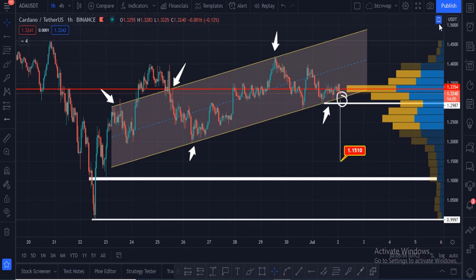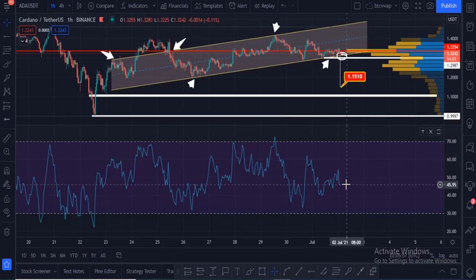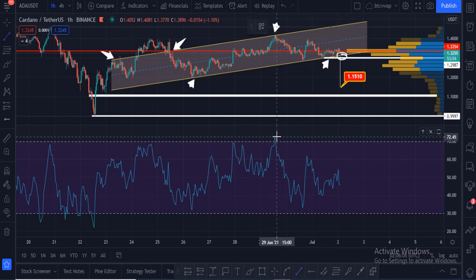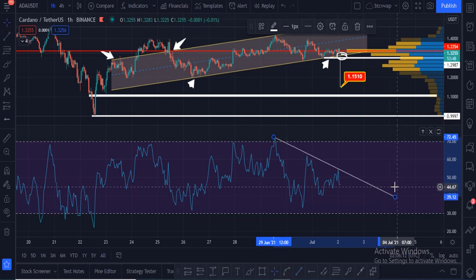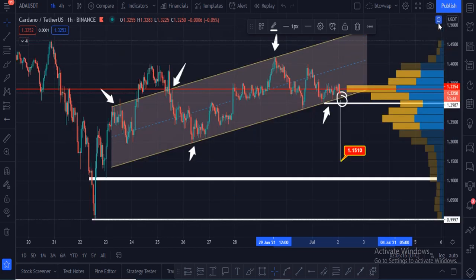Let me show you the RSI. RSI is at 46 and it is turning towards the downside. That is not a good sign, and Cardano has to hold the $1.30 area, otherwise it can go down to hit my targets very soon.